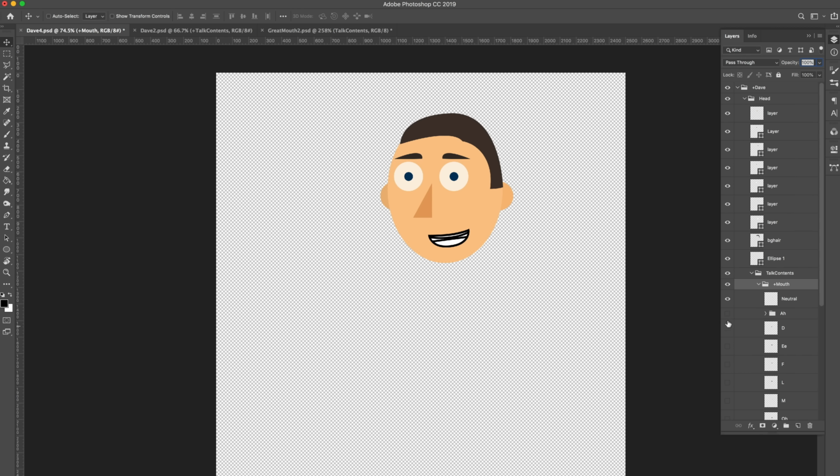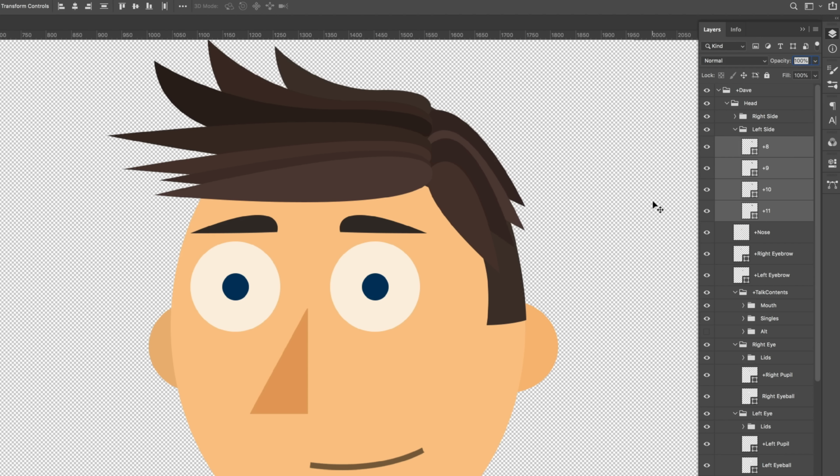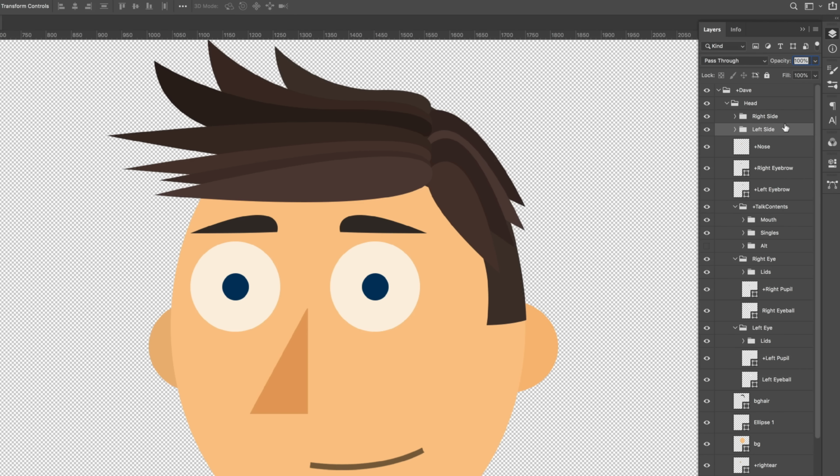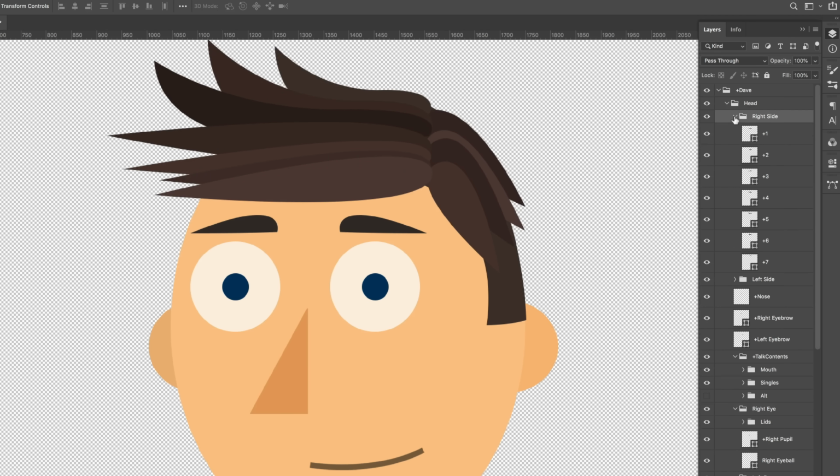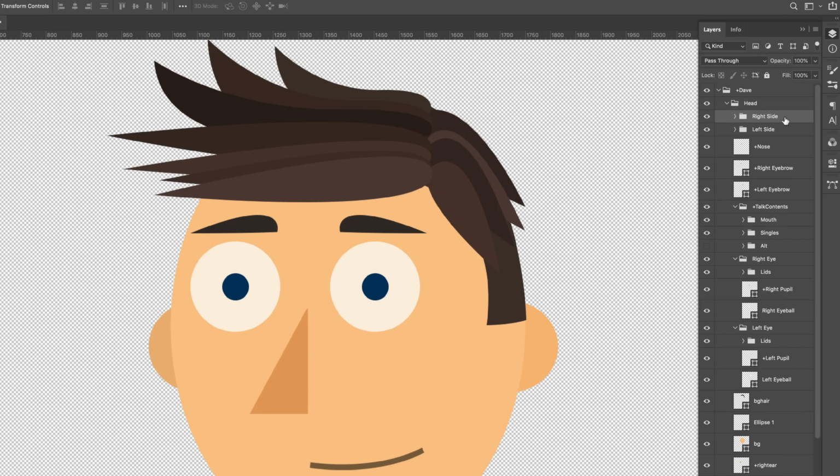So again, once you have a mouth set that you feel happy with, that's what you should stick with, and just keep that as a file that's around, so in case you need it for multiple characters, it's there and ready for you to use. So once you're done with the basic look of your character, now you can start organizing and naming things the correct way. So for example, I started to put all of his hair groups together. So his right side hair is actually 5 or 6, 7 different layers of hair. And because I wanted these all to work with one physics behavior, I wanted to put them all in one group.